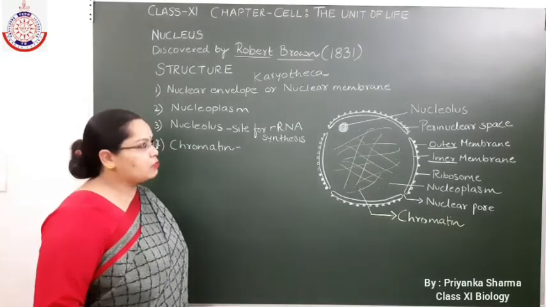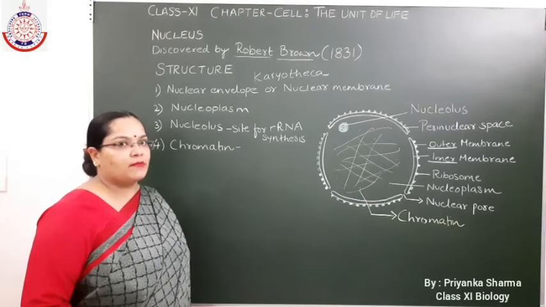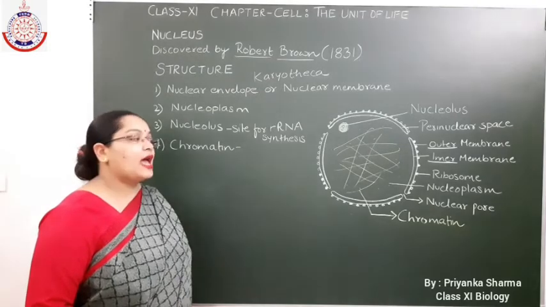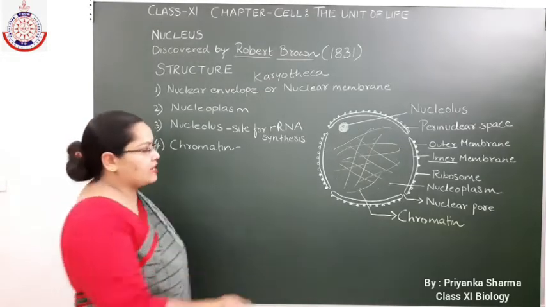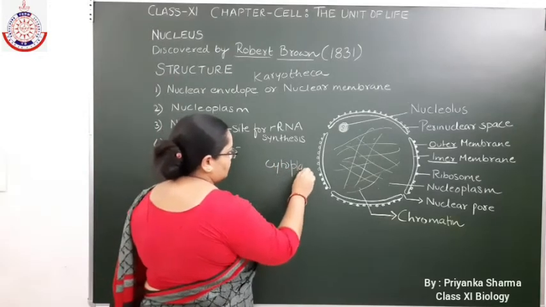The nuclear membrane is also known as the nuclear envelope or karyotheca. First of all, the outer nuclear membrane. As the name indicates, it is present on the outermost side of the nucleus, and it is in contact with the cytoplasm.